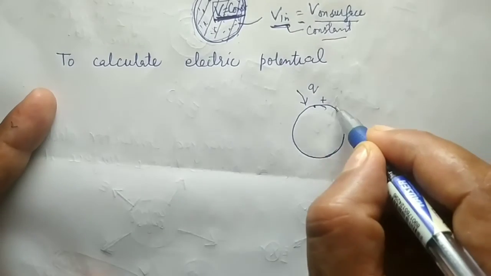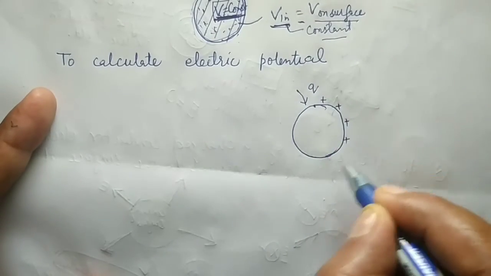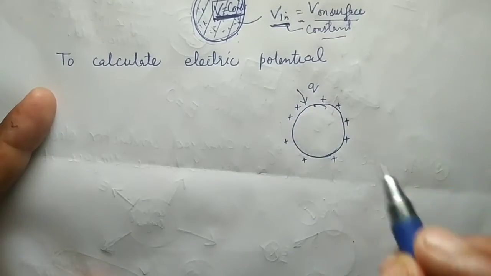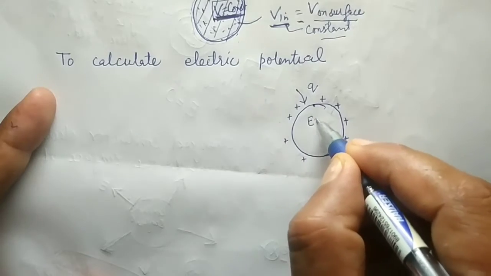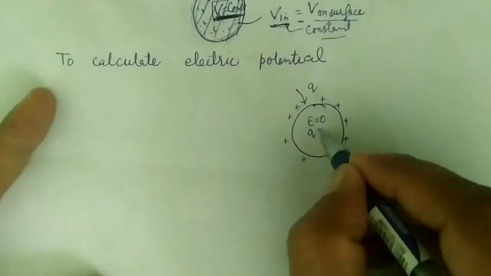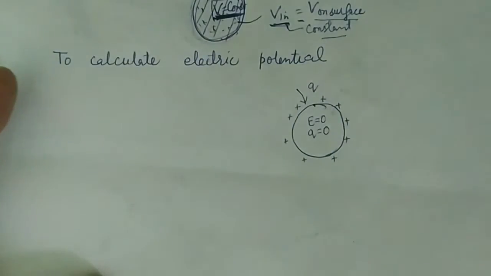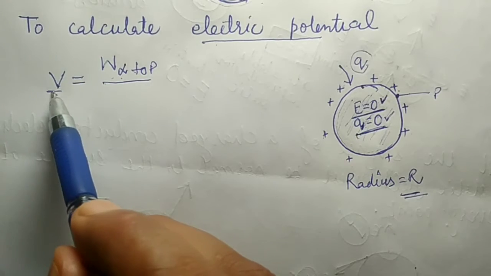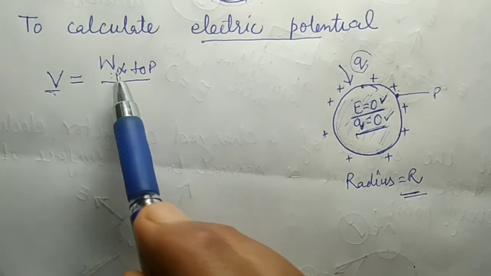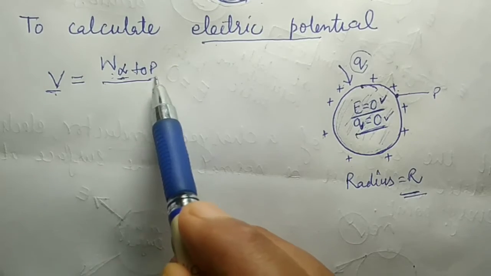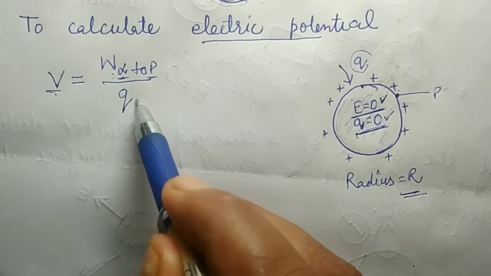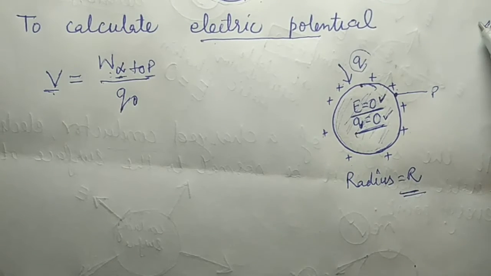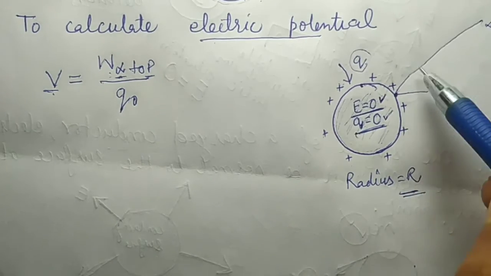So according to the third property, the charge resides on the outside wall of the conductor. No charge is present inside, which makes the electric field equal to 0 and the charge also equal to 0. To calculate electric potential, we know the definition of electric potential is the amount of work done to bring a charge from infinity to a respective position per unit test charge. It means you are bringing a charge from infinity to this point.